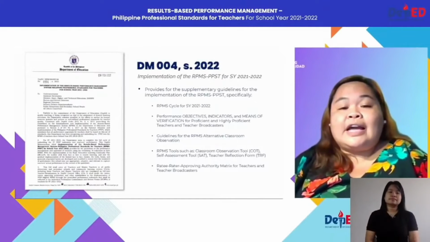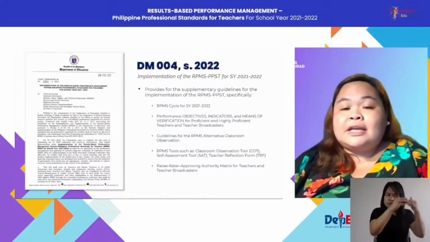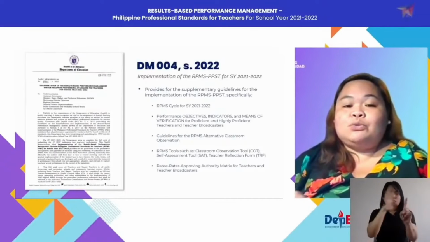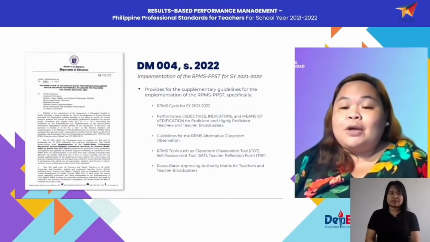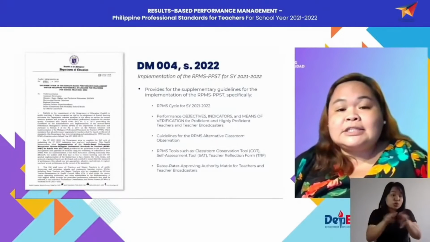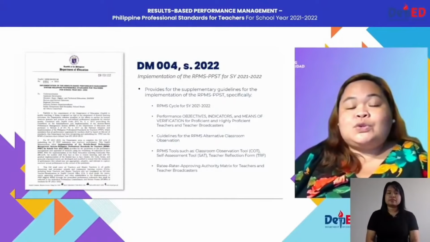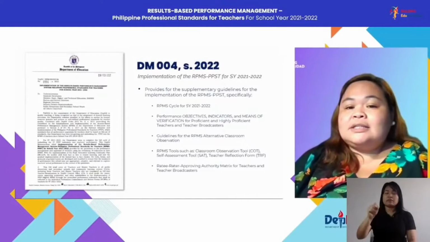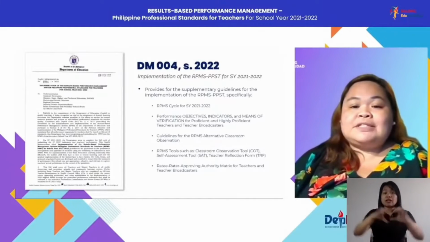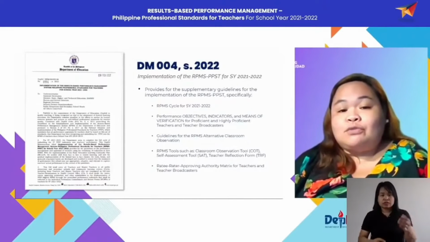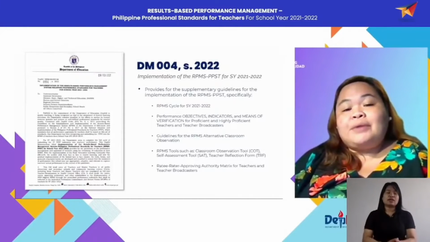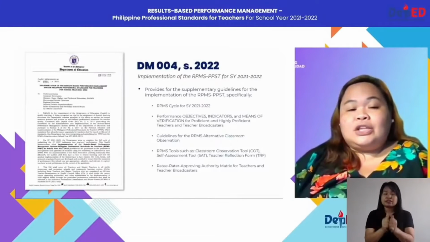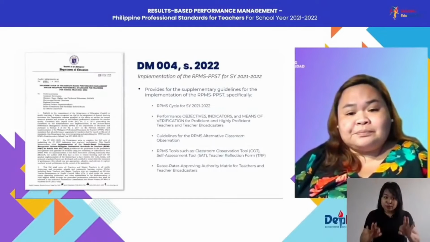Included also are the guidelines for the RPMS alternative classroom observation given our context in the new normal and the employment of learning delivery modalities. Further, included also in this DepEd memorandum are the RPMS tools such as the classroom observation tool, self-assessment tool, and teacher reflection form, including the Rater Approving Authority Matrix for teachers and teacher broadcasters.